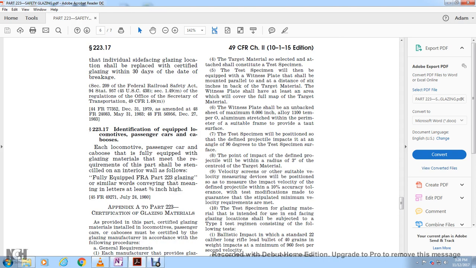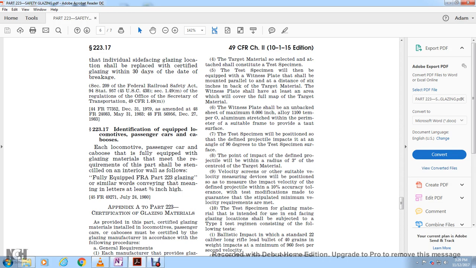The test specimen will then be equipped with a witness plate that shall be mounted parallel to and at a distance of 6 inches back of the target material. The witness plate shall have at least an area that will cover the full area of the target material. The witness plate shall be a sheet with a minimum thickness of 6 thousandths of an inch, of alloy 1100 temper 0 aluminum, stretched within the